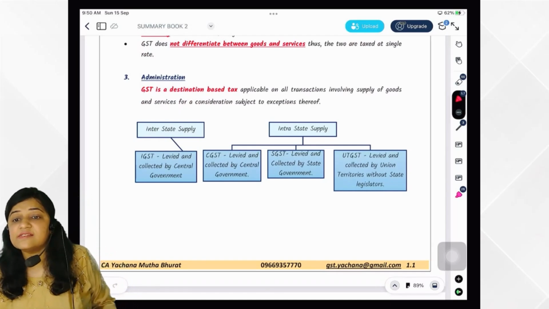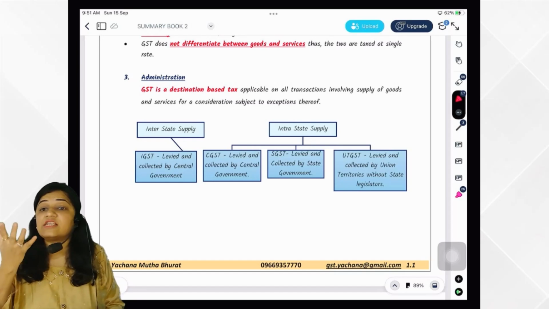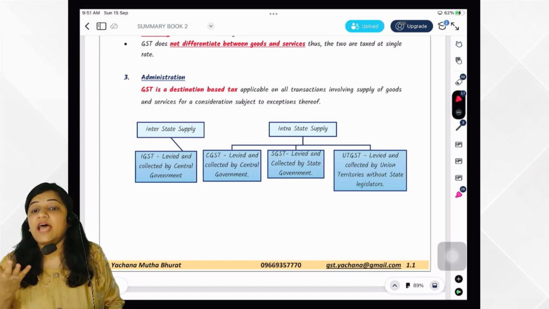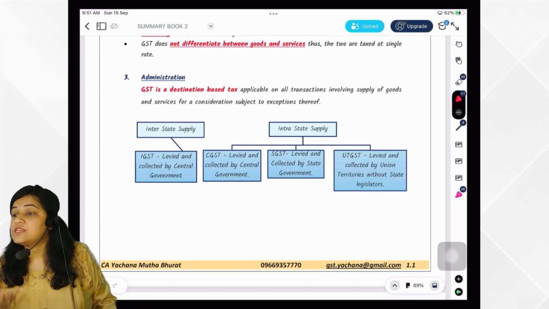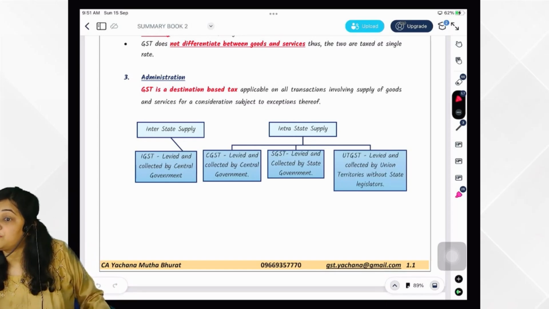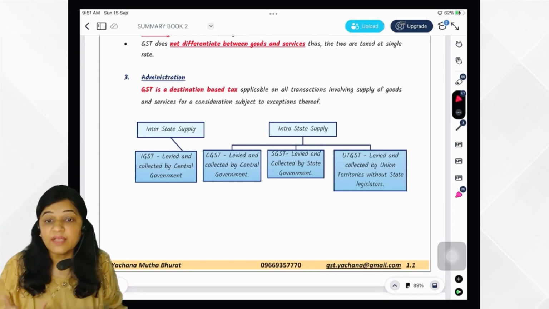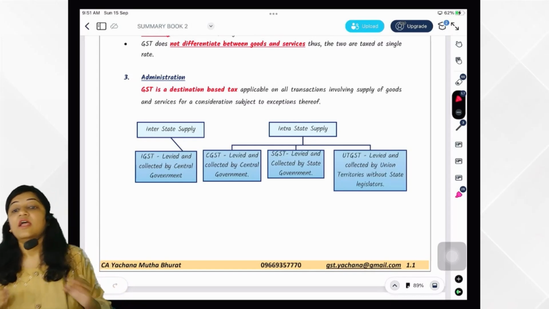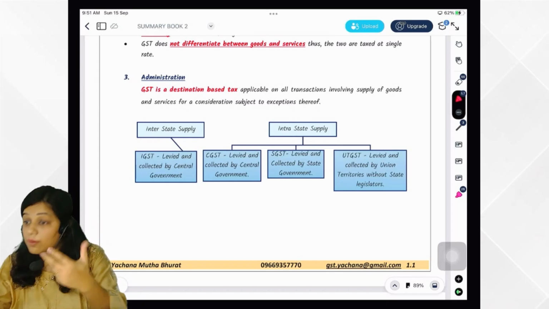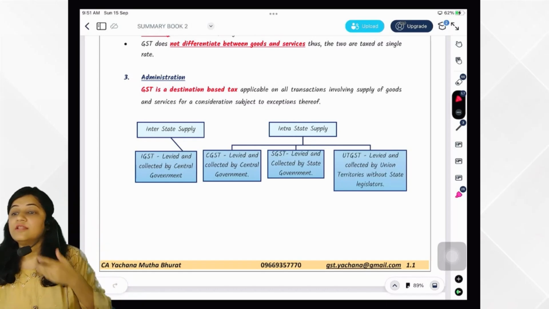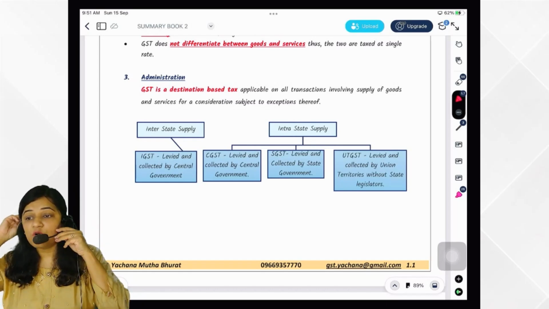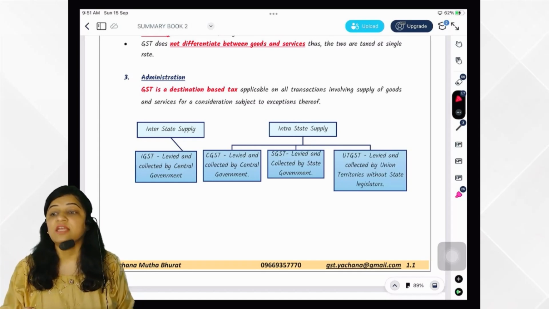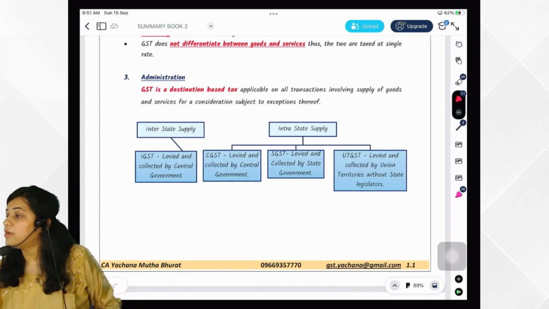GST is a destination based tax. What do you mean by destination based tax? The tax will accrue to the tax authority which has jurisdiction over the place of supply. Okay, the consuming state. The revenue will be shared with the consuming state. Now GST has come in India in a dual model. That means the center and state both concurrently levy GST on supply of goods or services.